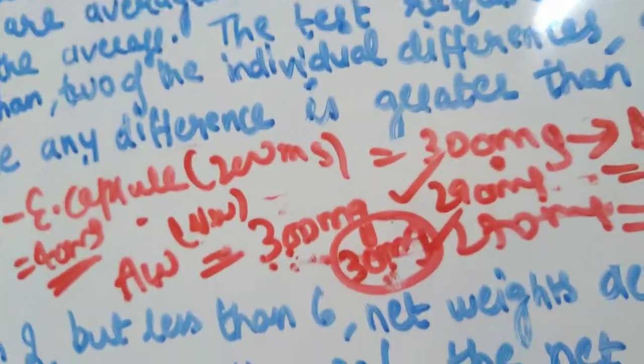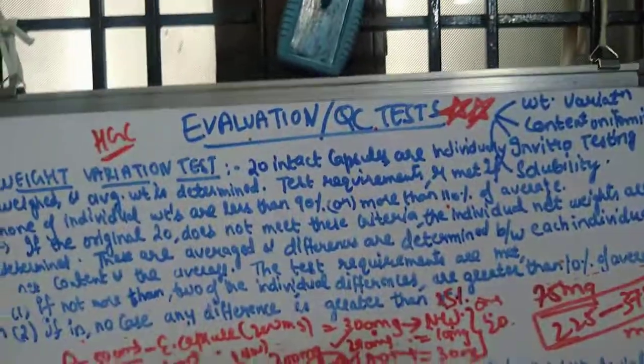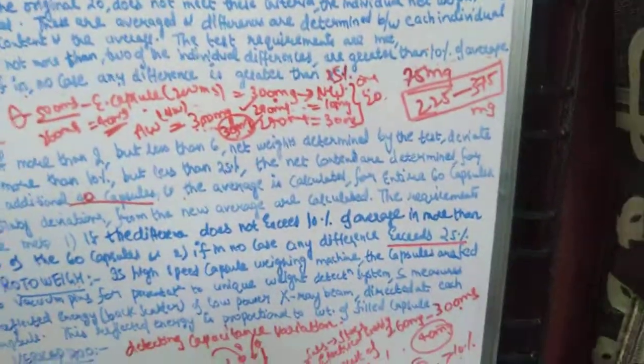Okay, so this is your weight variation test. In the next class, we'll discuss content uniformity and in vitro testing. Okay, please go through it from Lachman book, and if you have any doubts, please let me know.